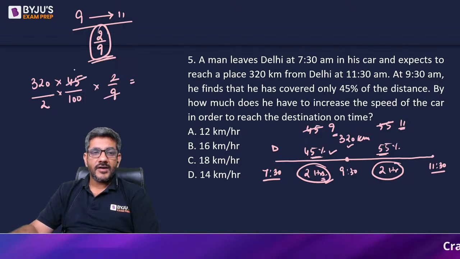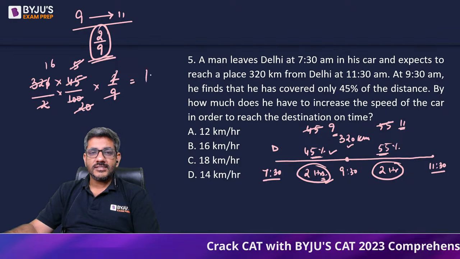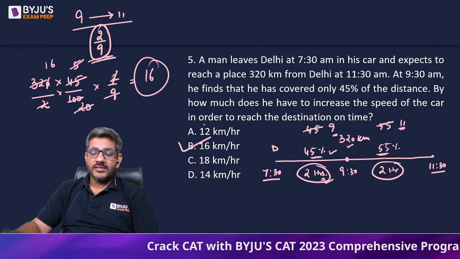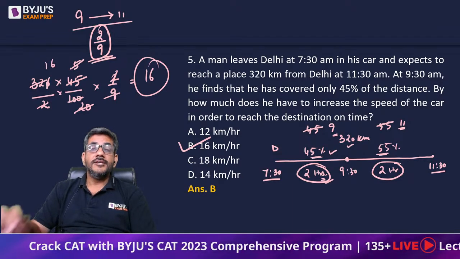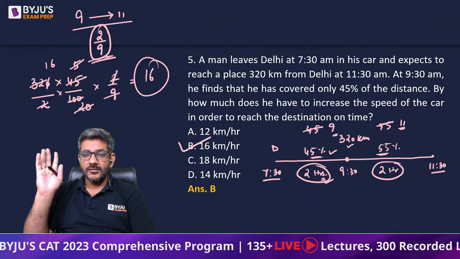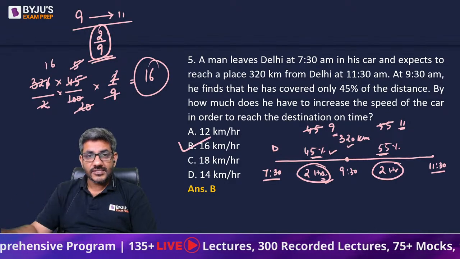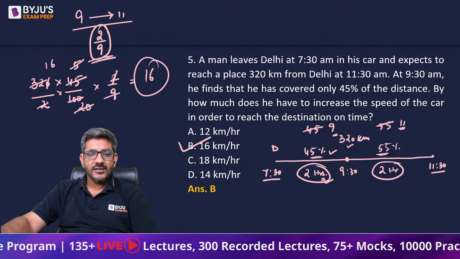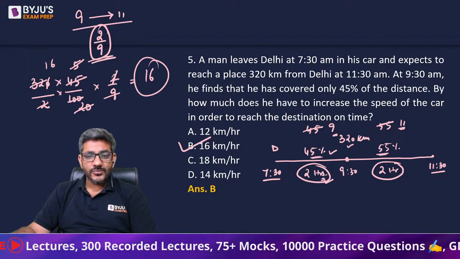So 9 5 जा 45, 5 से कैंसल आउट हो गया 20 पे, 20 कैंसल आउट हो जाएगा 2 into 10 पे, और 2 से 32 कैंसल आउट होगा 16 पे. So yes, the right answer for this question is 16 kilometer per hour. He should increase his speed by 16 kilometer per hour. Okay. So later on श्रद्धा शर्मा ने भी सही आंसर दिया था और ईशांक ने भी अपने आंसर को ठीक कर लिया था. That's the correct answer. I hope you all understood this solution as well.